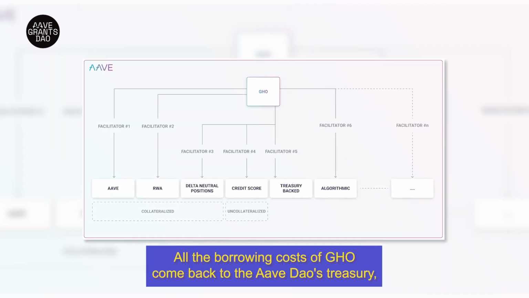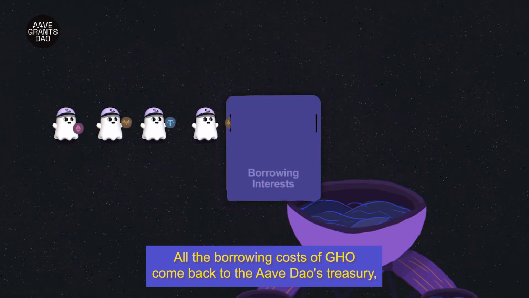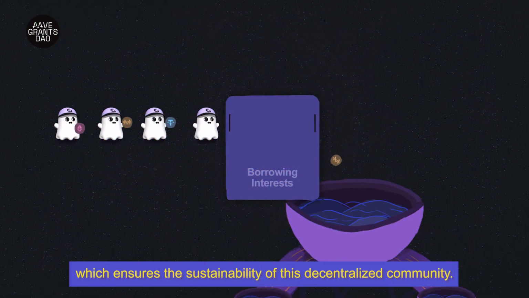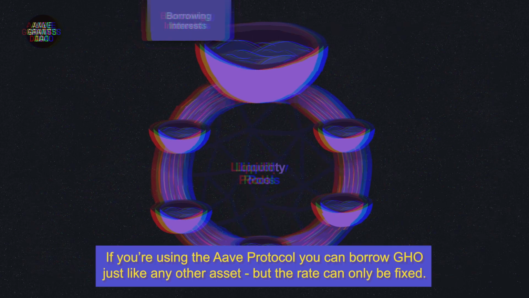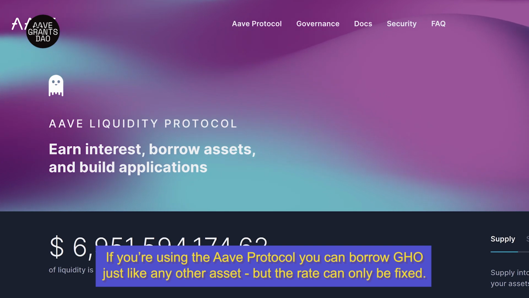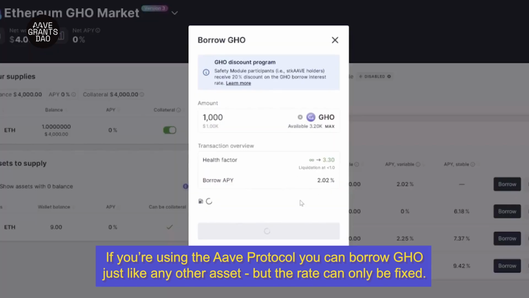All the borrowing costs of GHO come back to the Aave DAO's treasury, which ensures the sustainability of this decentralized community. If you're using the Aave protocol, you can borrow GHO, just like any other asset, but the rates can only be fixed.